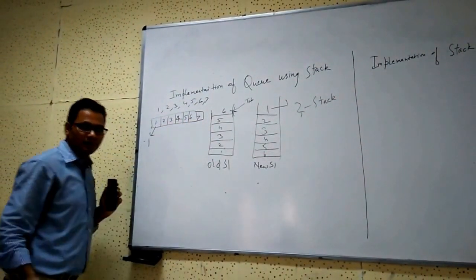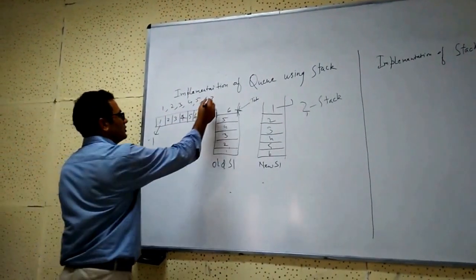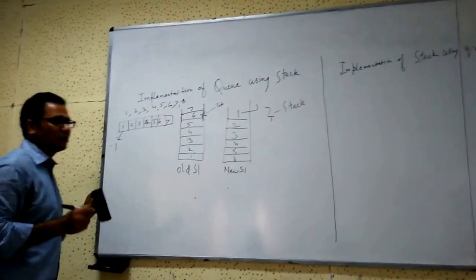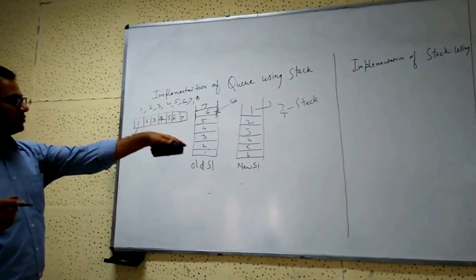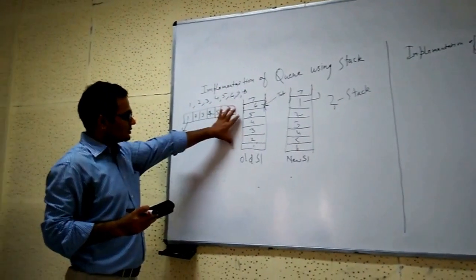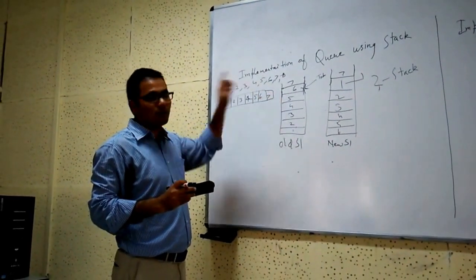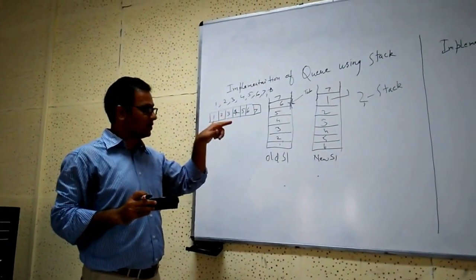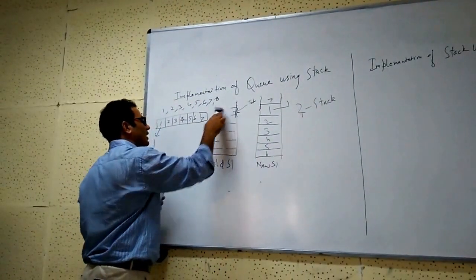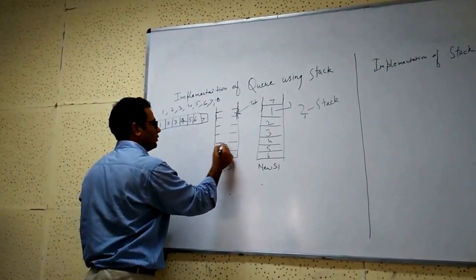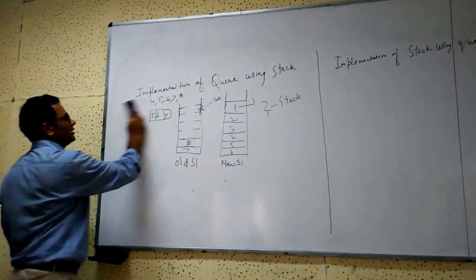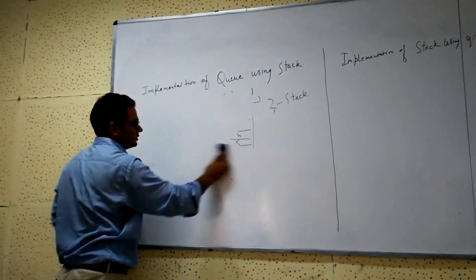Here I have inserted 7, and 8 also is here. Suppose I have inserted 7, and now if I pop here, then 7 will come. So till the stack is not empty, I will not insert any extra element, otherwise it will reach this one and it will not perform like a queue. So if I pop all the elements, then I will add 7 here and 8 here. Then I can perform this one. So this is how we are implementing a queue by using 2 stacks.